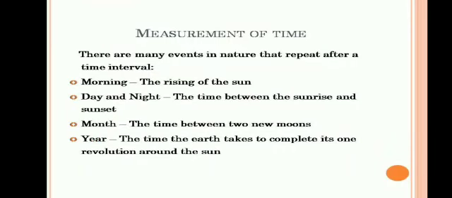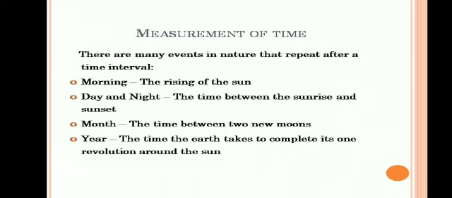We already know in ancient times, people used some natural events which repeated regularly after some fixed time interval to measure time. So, they observed full moon occurs regularly after a fixed time interval, and the sunrise also occurs regularly after a fixed time interval. So, the two natural periodic events which were used in ancient times to measure time were the occurrence of full moon and sunrise.